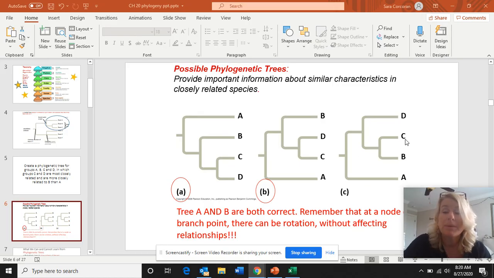This tree is incorrect because if you look at it, C and B are more closely related, and then C and B are more closely related to D than A, and that is wrong. That is not what the instructions ask for.